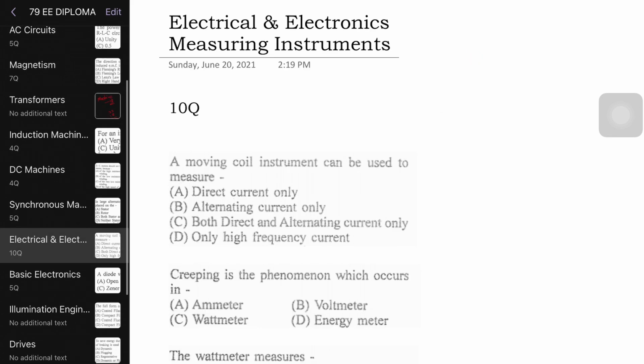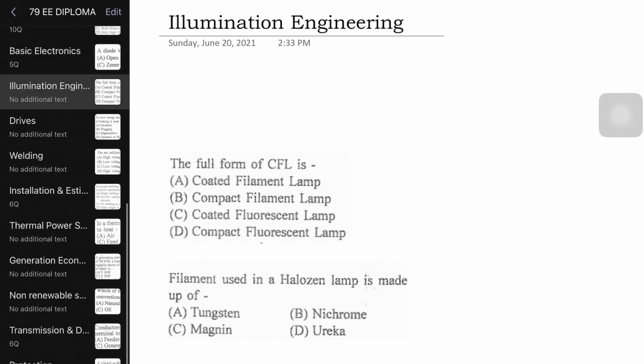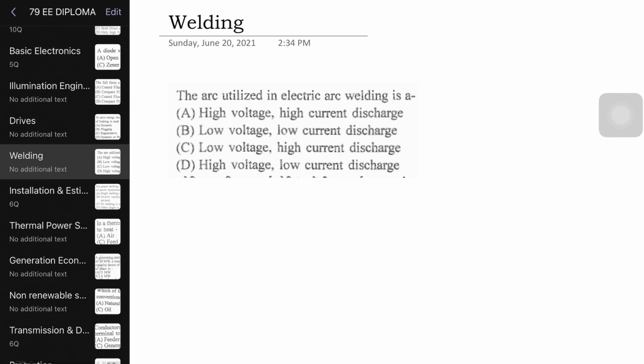Again come to the next, electrical and electronic measuring instruments. This is another core subject, 10 questions are there. Next you have basic electronics, 5 questions. And illumination engineering, the utilization part of electrical engineering. In illumination 2 questions were asked. Again, you will study drives also, 2 questions are there. You will study heating and welding also, so here 1 question is there. So total overall utilization is 5 questions.